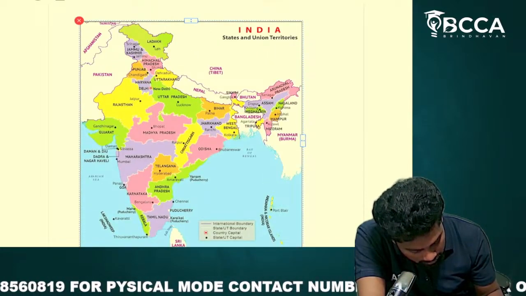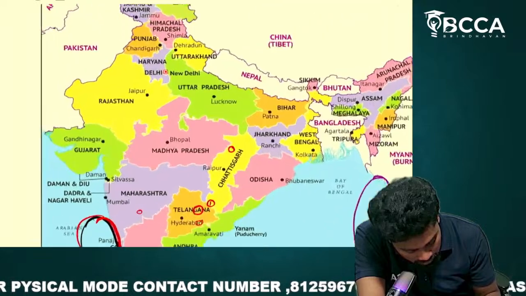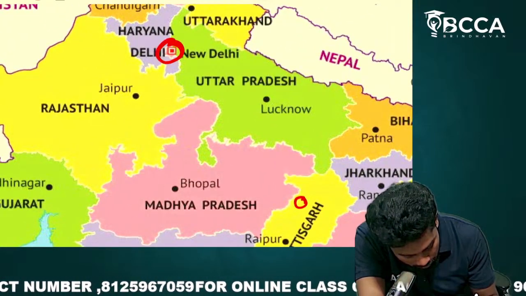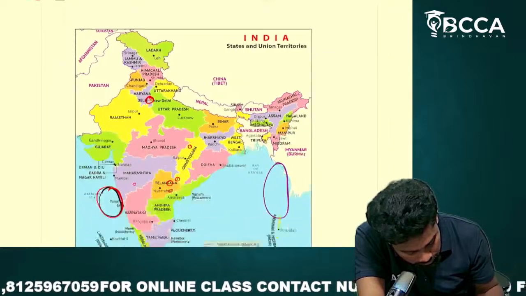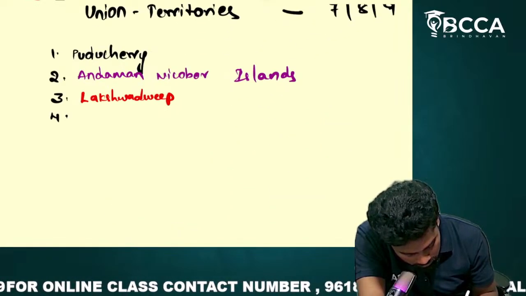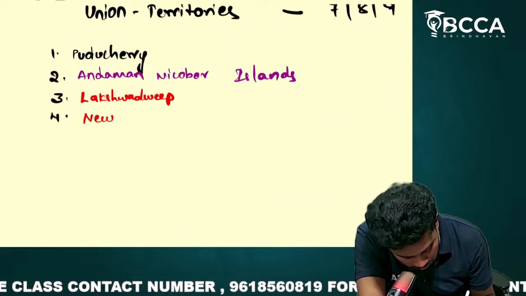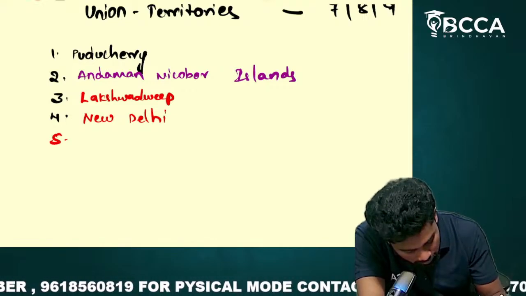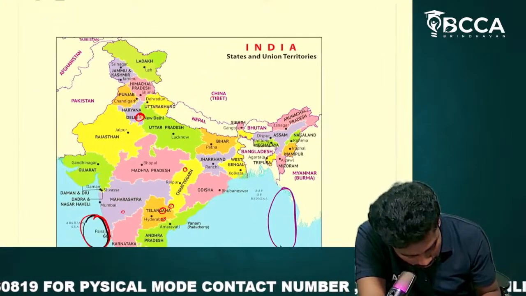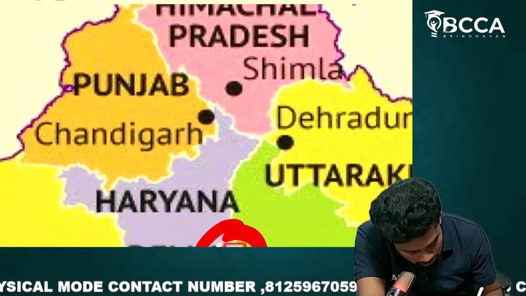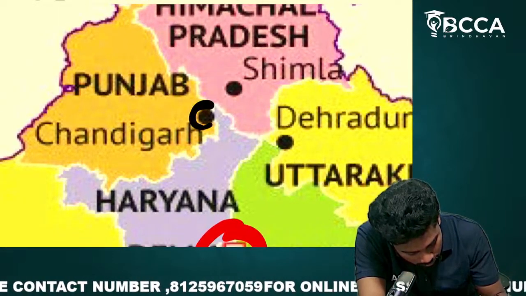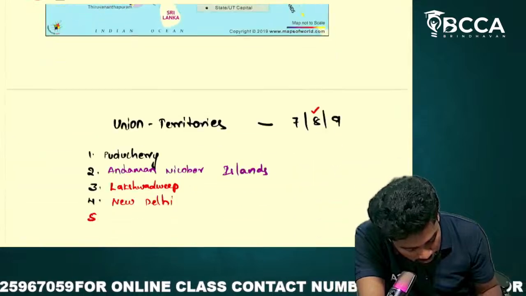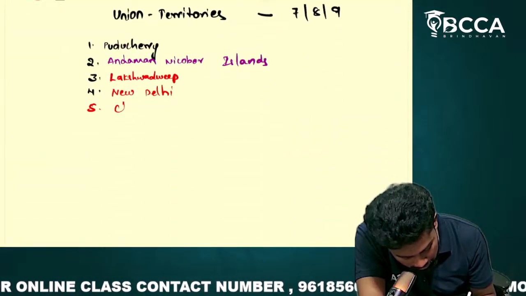The next union territory I am going to talk about is our capital. Here, this is our capital, New Delhi. Next, the fifth one is this one, Chandigarh. You could see Punjab and Haryana. The common capital of Punjab and Haryana is Chandigarh. So that is our fifth union territory.